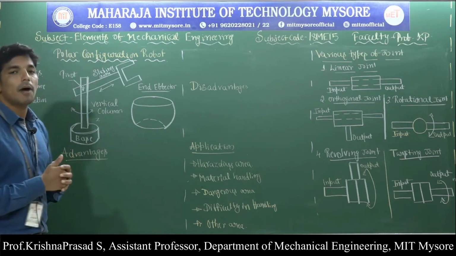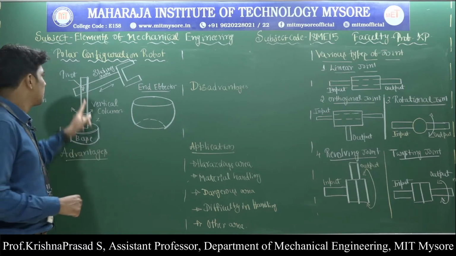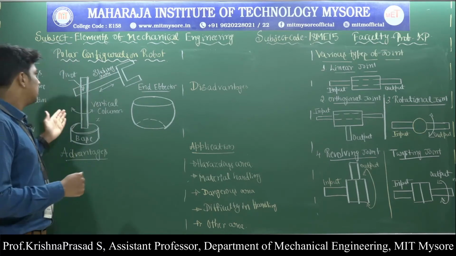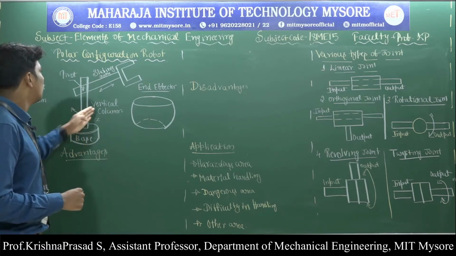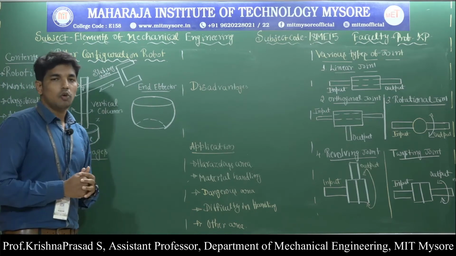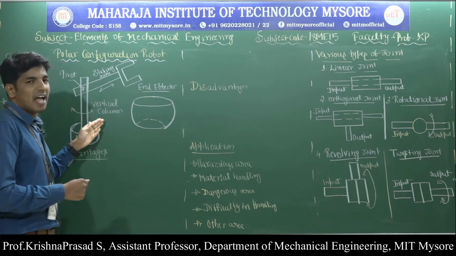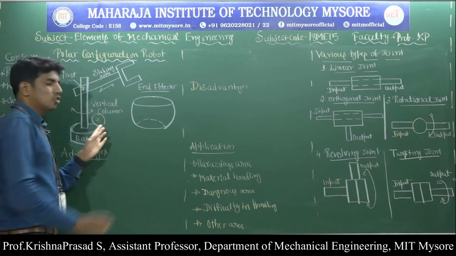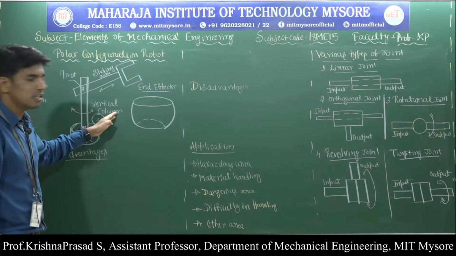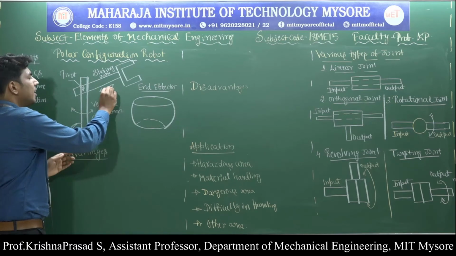Then what are the important parts of the polar configuration robot? That is also very important. It mainly consists of the base, vertical column, sliding arm and the pivot. The four main parts are base, vertical column, sliding arm and pivot. The main thing to observe here is that the vertical column is mounted on the base and it is rotated about its own axis using the Z joint. So this is the first point.